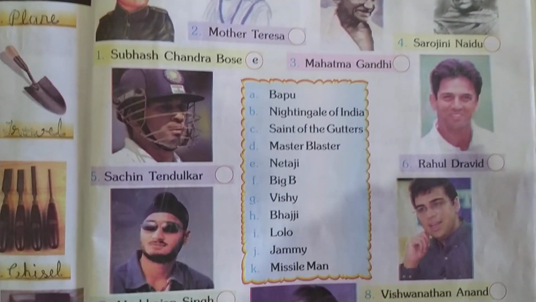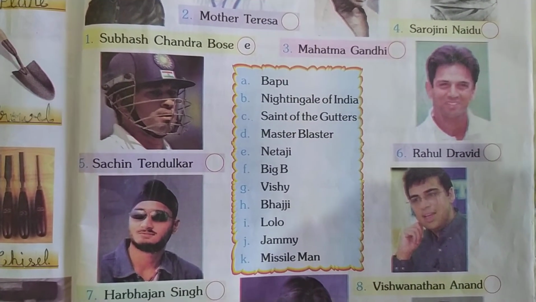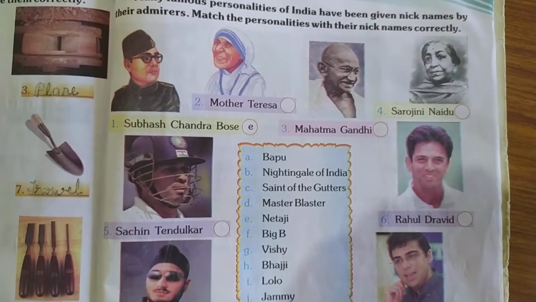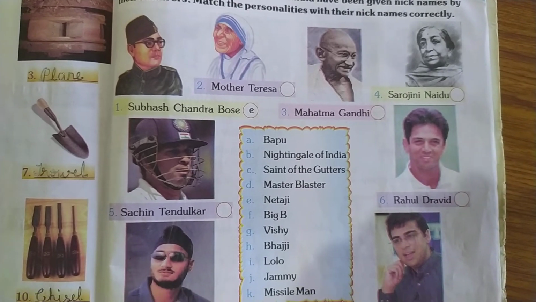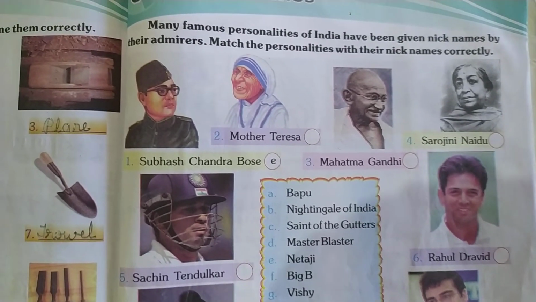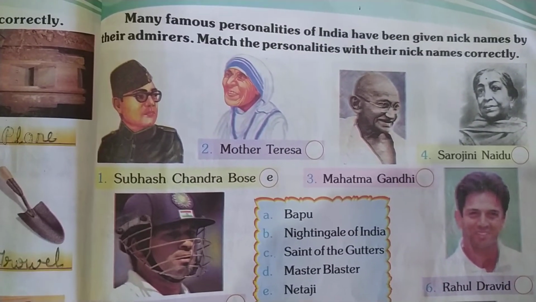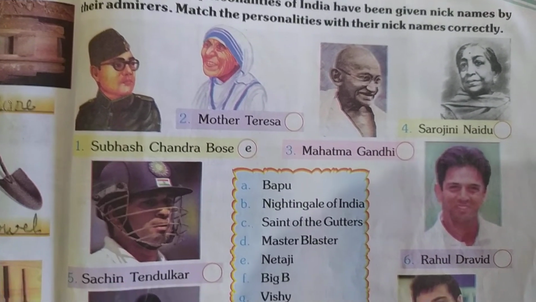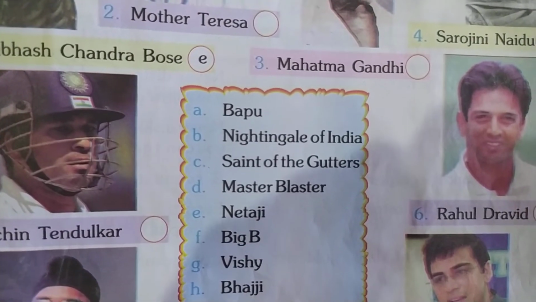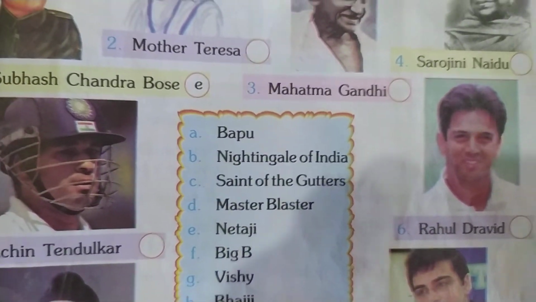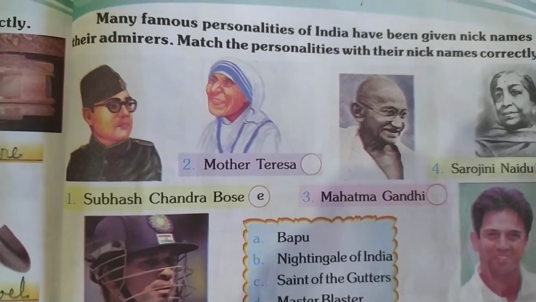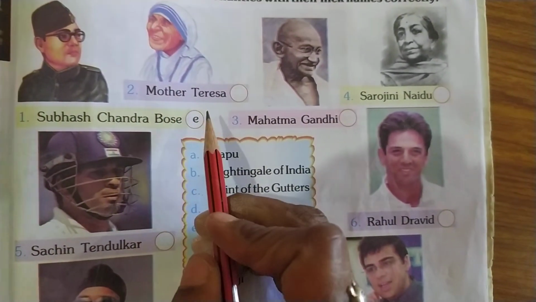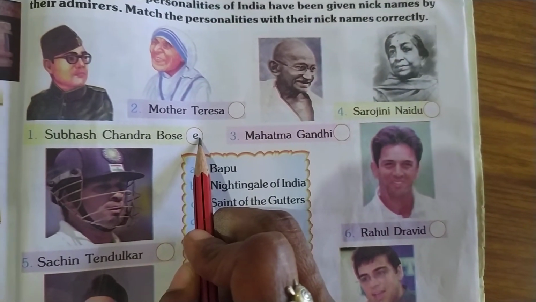So you can see here the alphabets from A to K. They have given the nicknames of these personalities. So we have to match them. Okay, so see the first one, Subhash Chandra Bose. So it's already been done, one for us. They have given the alphabet E. So what is this? It is Netaji. So the Subhash Chandra Bose nickname, we call him as Netaji. So they have already mentioned here E.